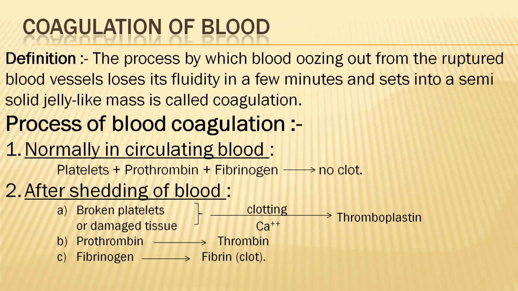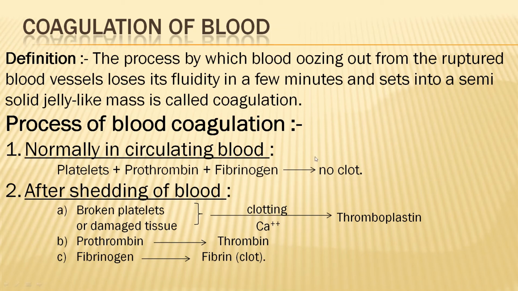So our internal body system has the capability of clotting the blood, right? After a few minutes, it sets into a semi-solid jelly-like mass. So, the process of blood coagulation. In the normal process, no clot occurs. Platelets, along with thromboplastin and fibrinogen, are present. These are the two proteins present in the plasma of our body. So all these three are normally circulating.